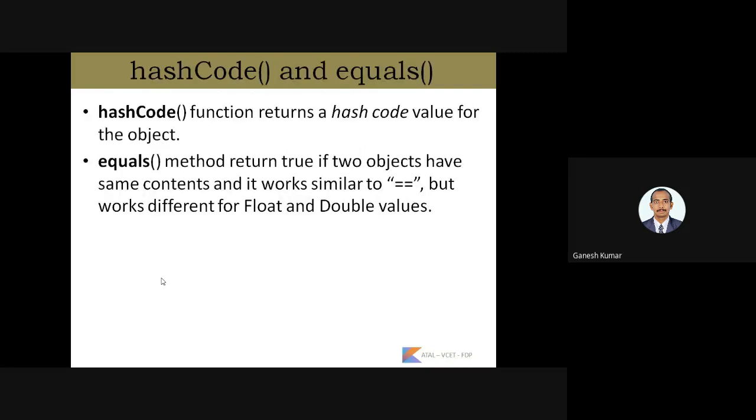Next one, hashCode and equals. So here hashCode returns the hash code value of the object. Every object can have a hash value, which helps to easily access that particular object. And the equals method returns whether two objects have the same content. It works similarly to the equal to operator we have seen already, but it works differently for the float and double methods. We will see how.